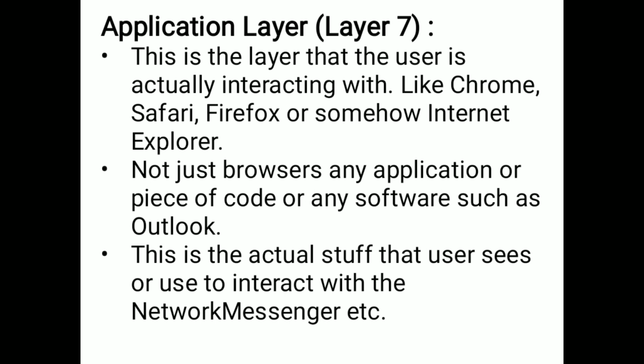So these 7 layers work together to transfer a single piece of data to another system or another device through the network. These 7 layers will perform their functionalities.